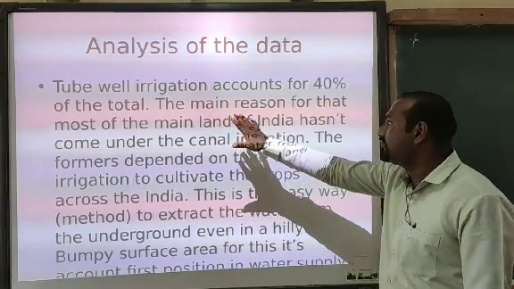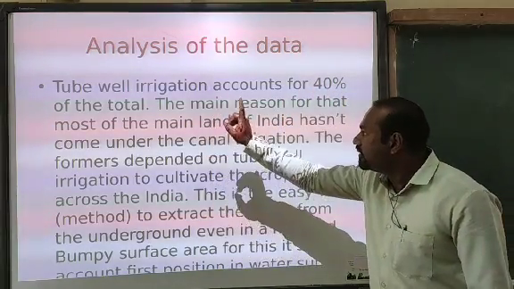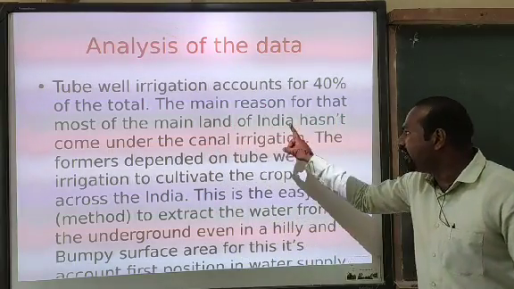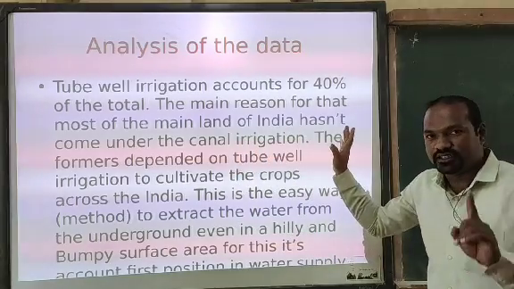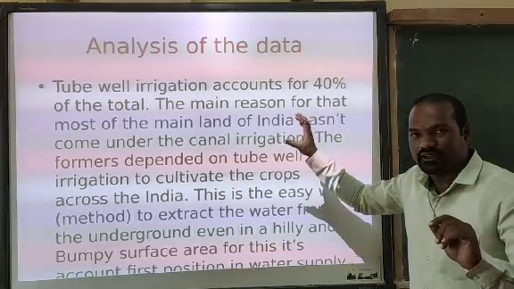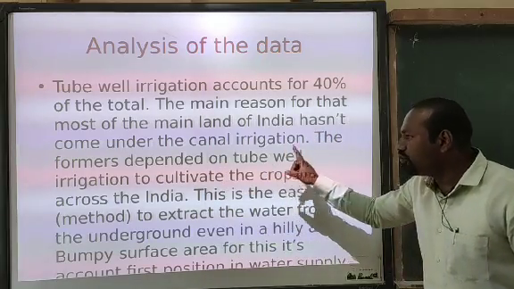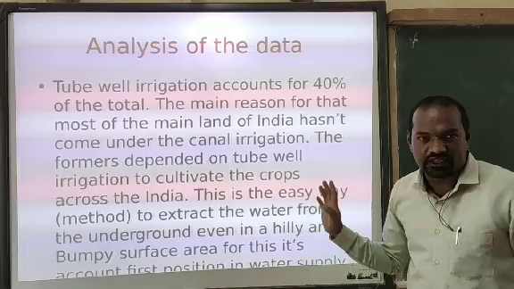Tube well irrigation accounts for 40% of the total. The main reason for that is most of the mainland of India hasn't come under canal irrigation. One particular reason I gave here. And the second thing is, the farmers depended on tube well irrigation to cultivate crops across India.